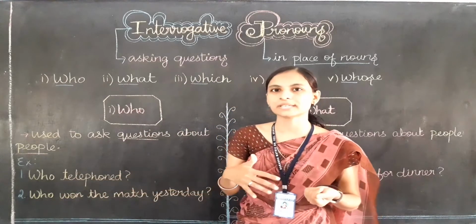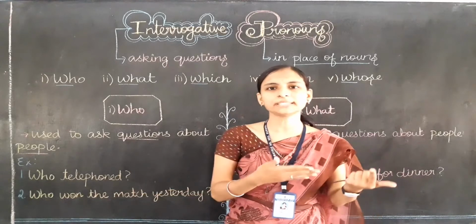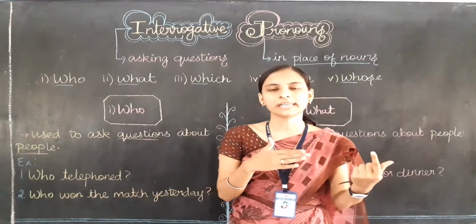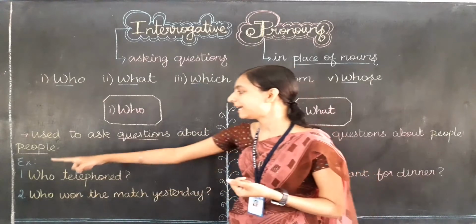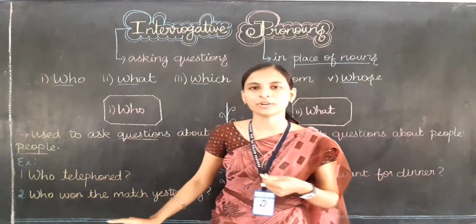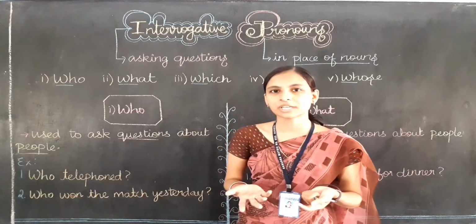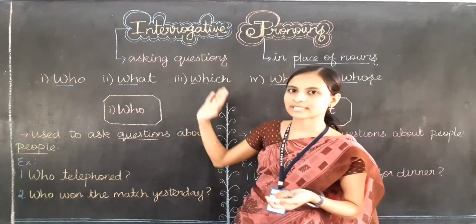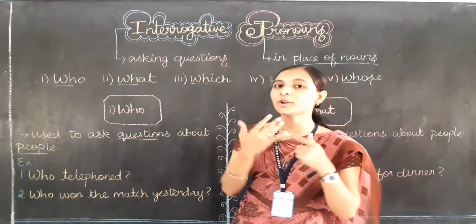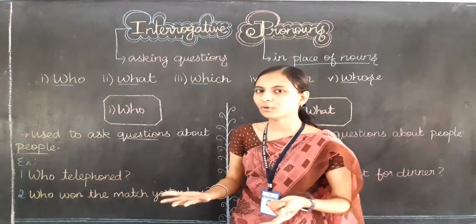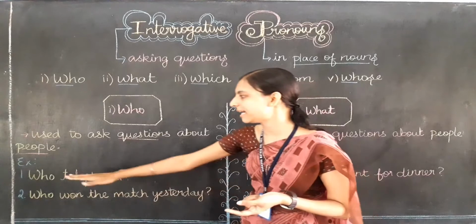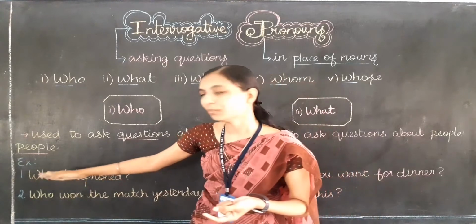What will be the answer? It will be like my brother telephoned or my mother telephoned. So in place of my brother or my mother, I am using an interrogative pronoun. What is an interrogative pronoun? It is used to ask a question in place of a noun. I am not using any noun here. Can you see any noun here? No. I am simply asking a question with the help of an interrogative pronoun only.